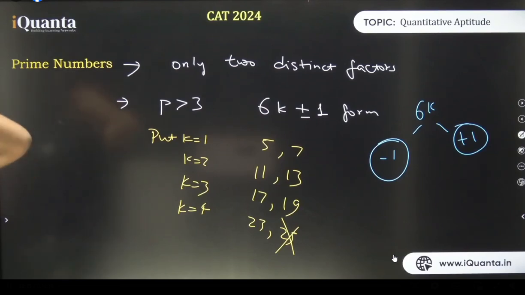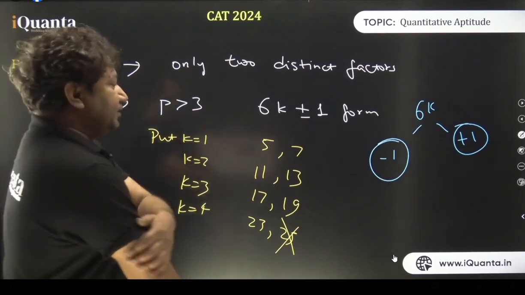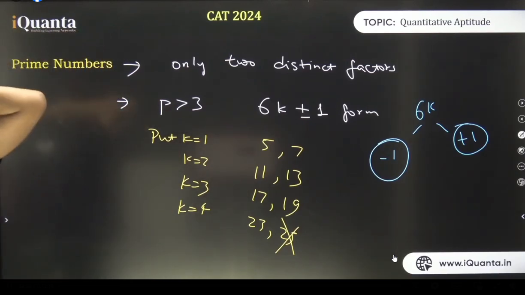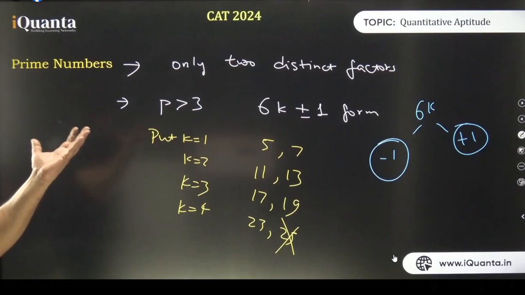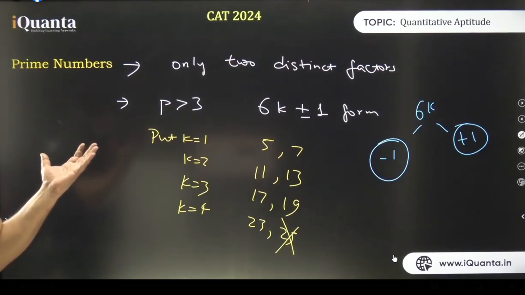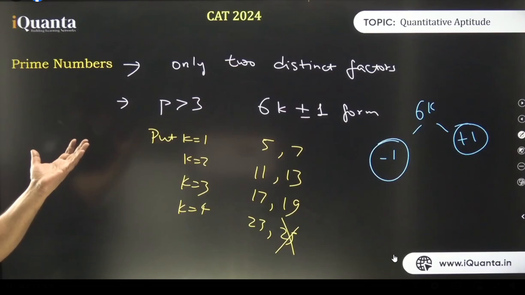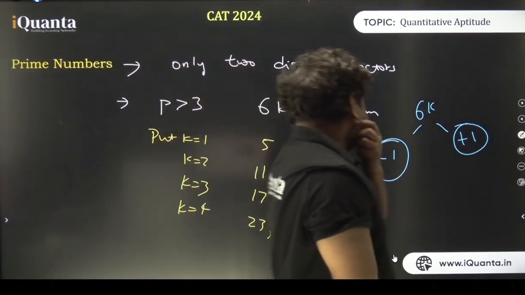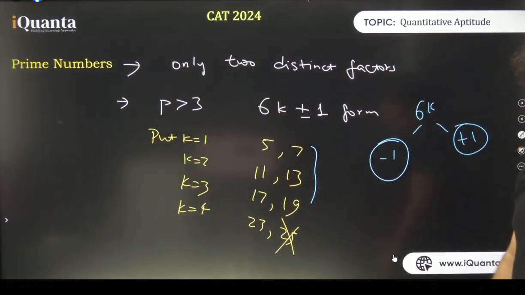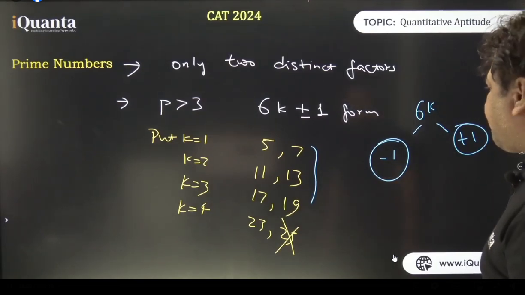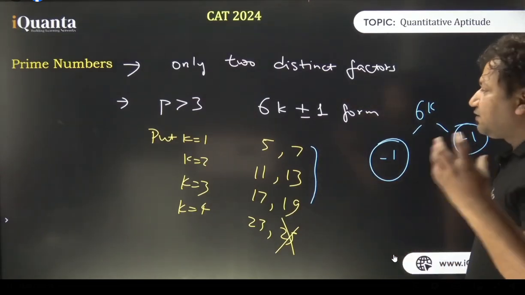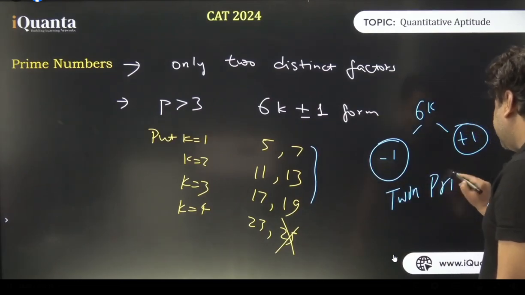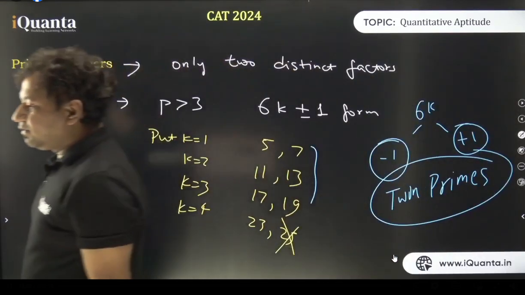वो प्राइम वो तो होगा ही, ऑफ कोर्स. No, Ria, no, not always. That's why I said high probability. I did not say full probability. I said there's a high probability. Okay, probable, yeah, that's probable. There's a high probability: I checked 4 cases, I got 3 cases which are like this. All right. So the primes which are 2 steps apart, we call them twin primes. Note this down. Twin primes. Clear?